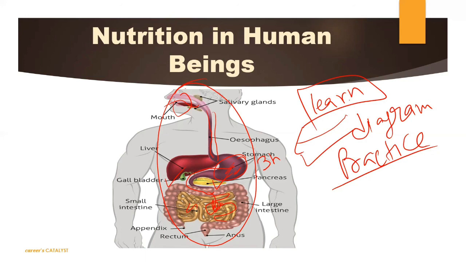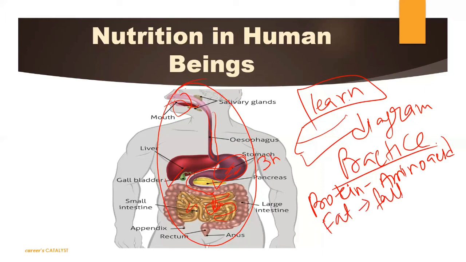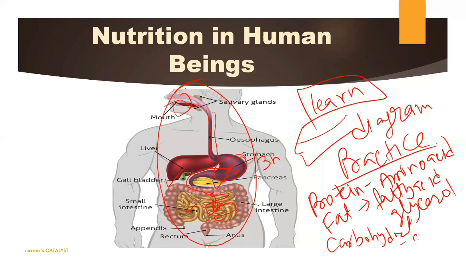And after the release of this intestinal juice, all the complex food, कौन से complex food हैं? पहला तो है protein. Okay, it will get converted into what? Amino acid. Second is what? Fats. Fats will get converted into fatty acid, और साथ में glycerol also. And third is carbohydrates. Carbohydrates get converted into glucose. This is the simplest food that we actually need to absorb by our cell. So it is done by our digestive system.